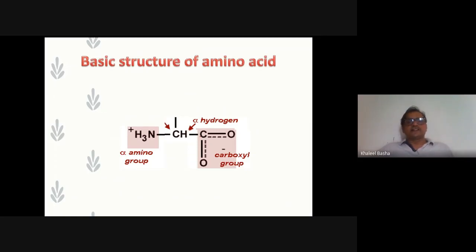The R group or side chain is the variable group, because amino acids are distinguished from one another by this R group only. The R group is different for different amino acids. So this is the general structure of an amino acid. The name itself reveals that it contains an amino group, a carboxyl group, and a side chain.